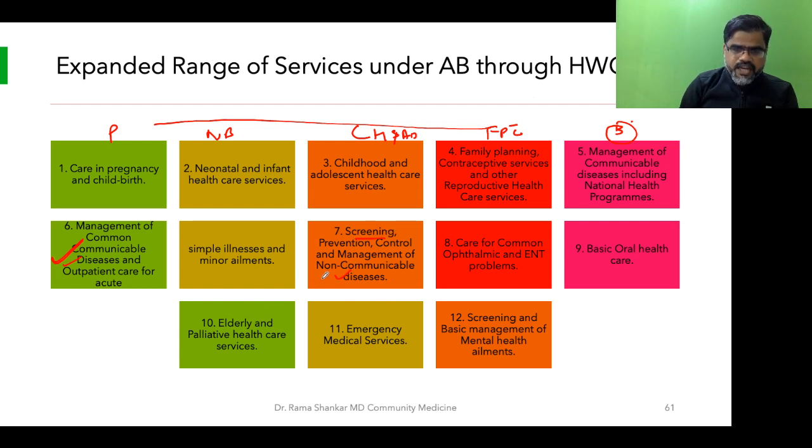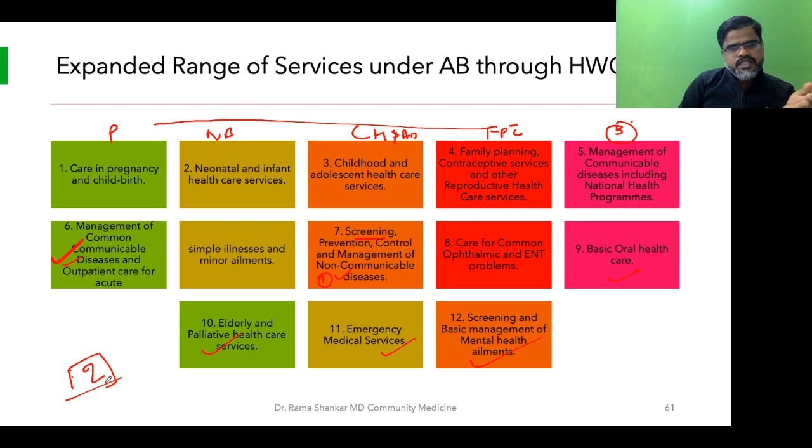So see, from here now they have started adding the new things. Seventh is NCD screening, ENT and eye problem solutions, oral health care, elderly care, emergency medical services, and mental health. So all this, if you add, students, it becomes 12. So how to remember this 12? RMNCHA will form your